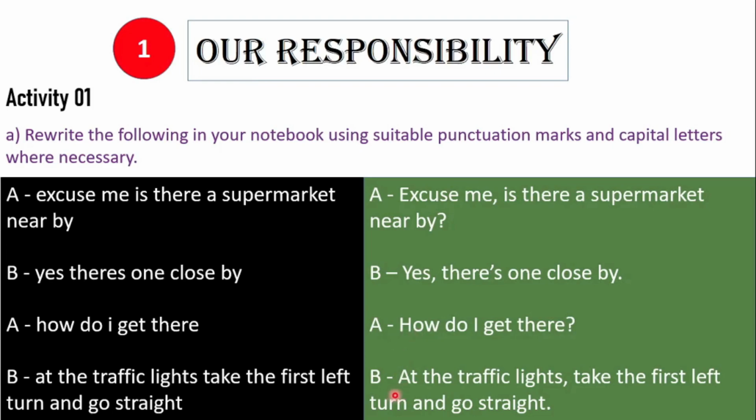Now let's look at this one. At the traffic lights, take the first left turn and go straight. This is also an affirmative statement. Therefore, you have to use the full stop here. And A is the first letter of the first word. Therefore, it should be written in capital. At the traffic lights, it is an adverbial phrase. Therefore, we have to use the comma after the adverbial phrase, and T should be written simple because we use simple letters after a comma. We don't have to capitalize it.